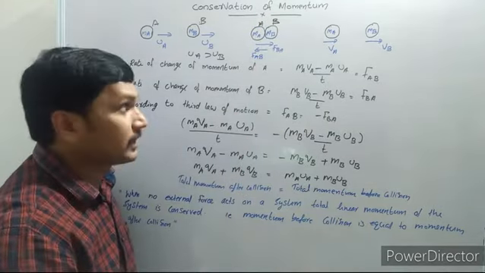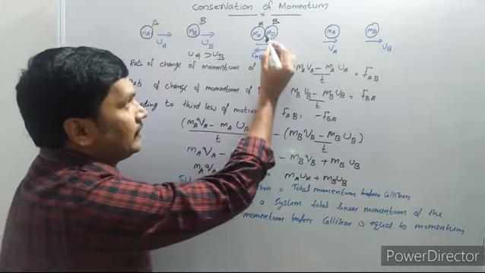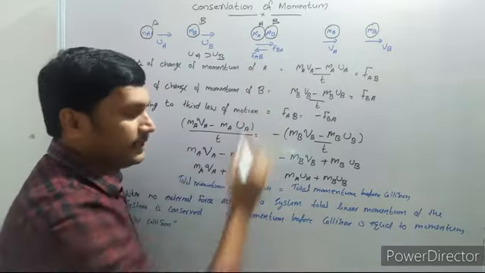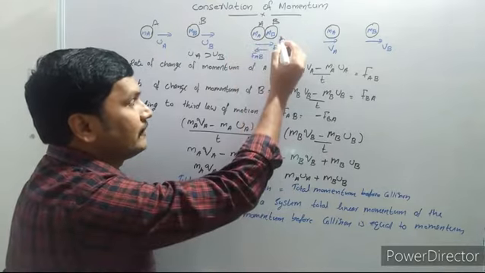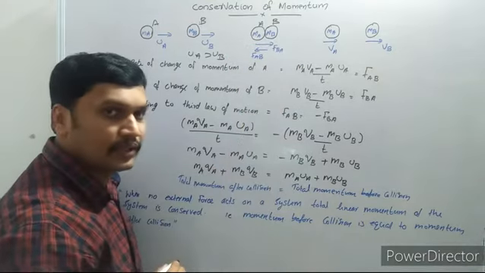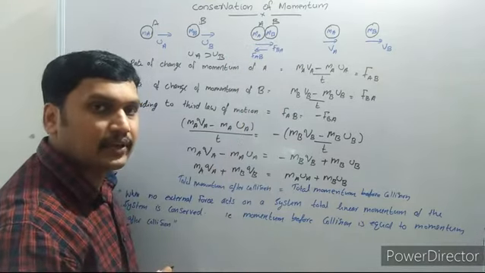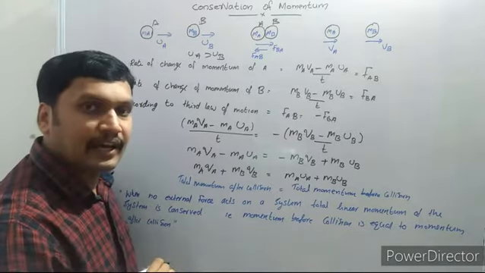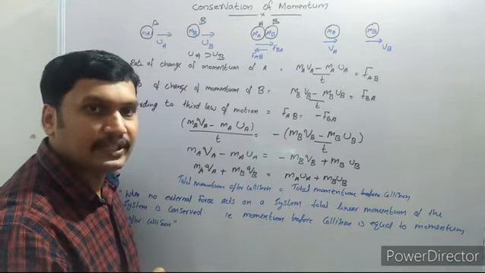You know, during the collision, A will exert a force on B and B will exert a force on A. We studied from Newton's third law that every action has an equal and opposite reaction.